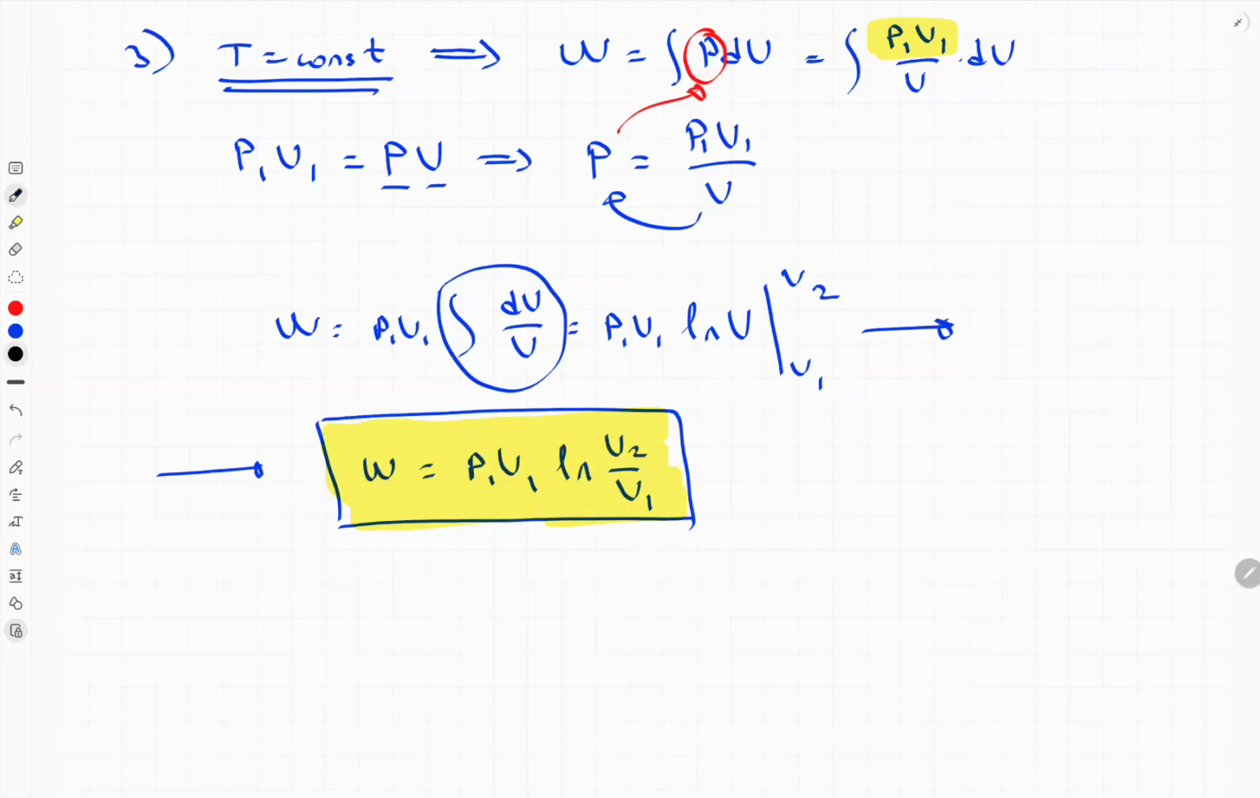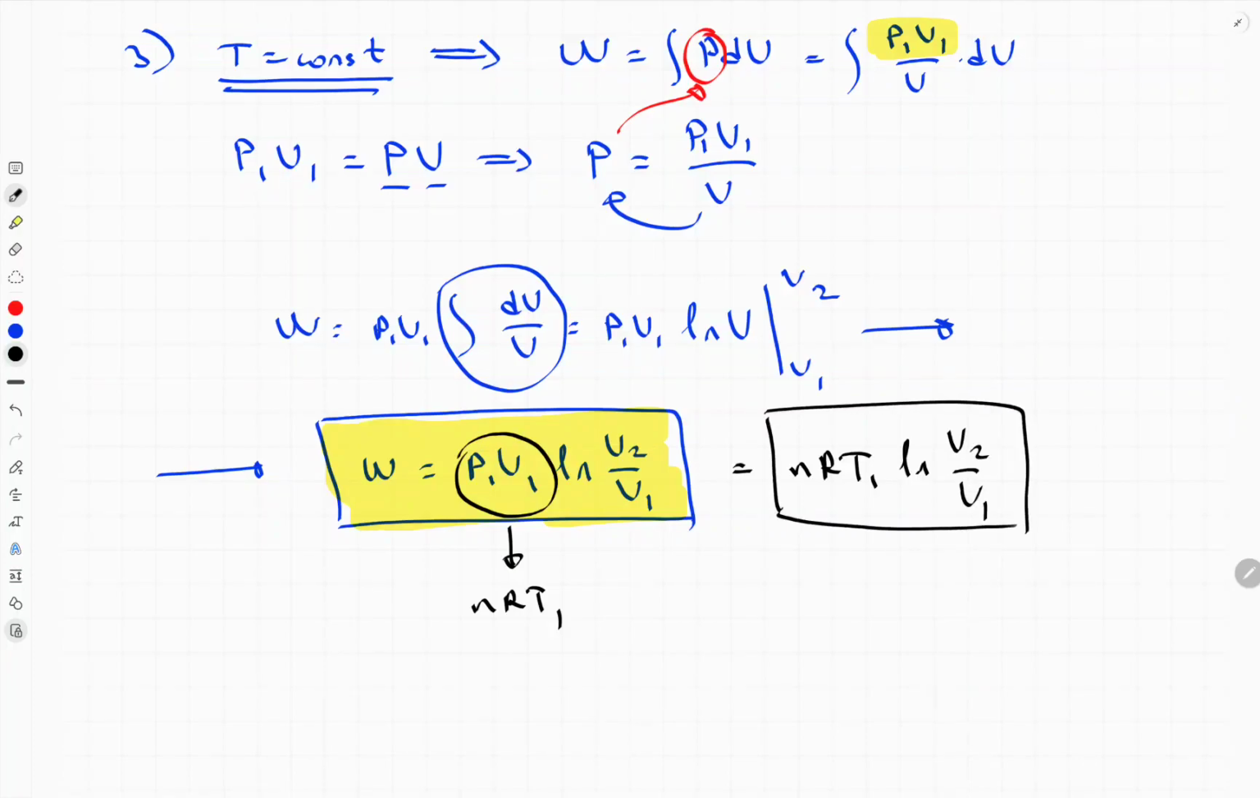If you continue this one, you will end up with this equation. P1 V1 is basically equal to nRT1. You can also write it in this form: nRT, or just T because temperature is constant, times ln V2 over V1. So this is the work for the isothermal process.